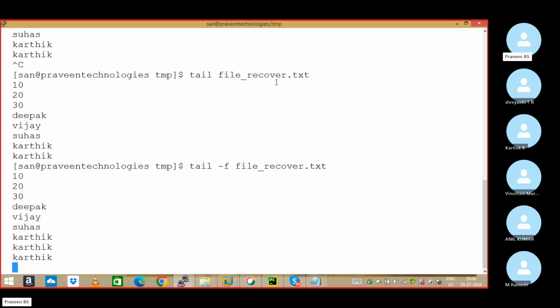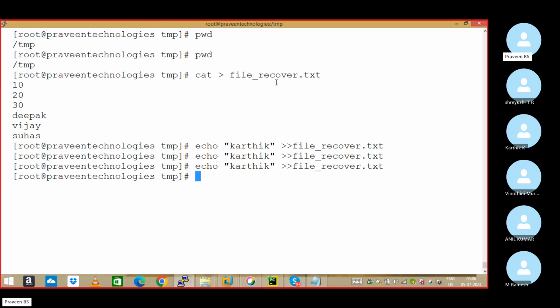Correct, sir, we are able to recover a deleted file only if the file is in open condition. Whether it is Vim or tail -f, someone had it open, so I am able to recover. I am going to prove it now. Now, how to verify whether a file is in open condition or not?